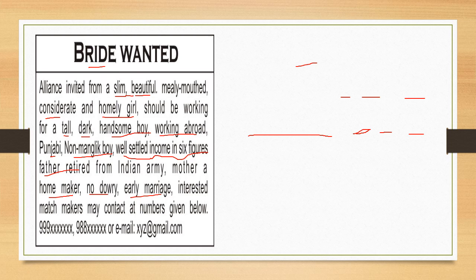For a tall, dark, handsome boy, working abroad, Punjabi, non-Mangli, well settled, income in 6 figures, father retired from Indian Army, mother homemaker, no dowry, early marriage. So these are the different descriptions of the boy for whom you are seeking a girl.